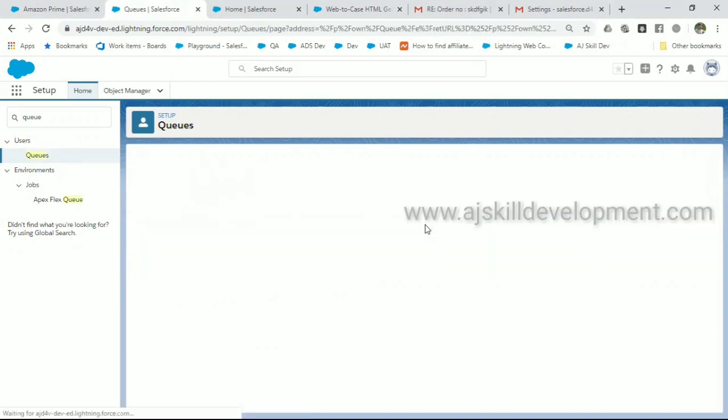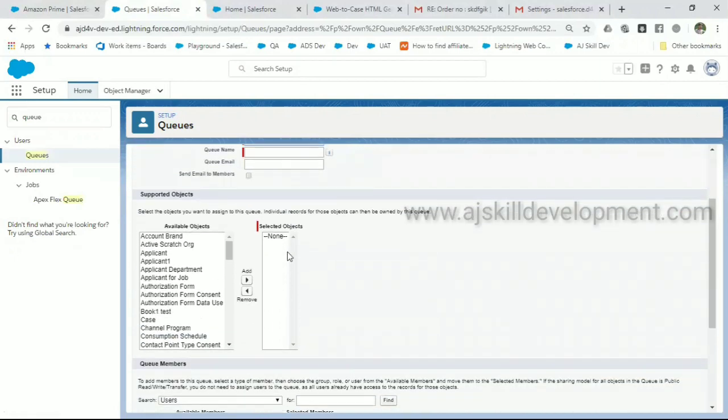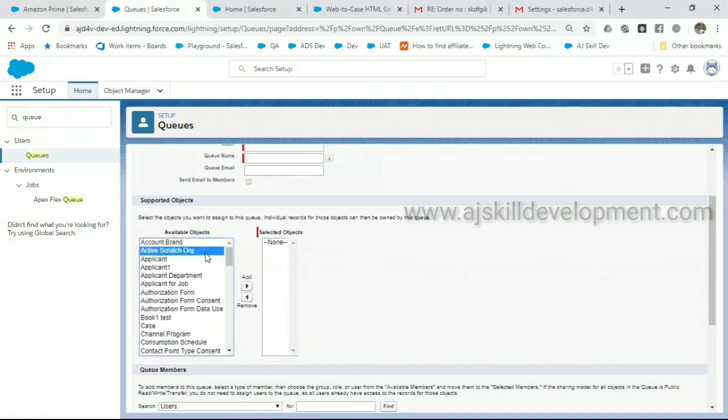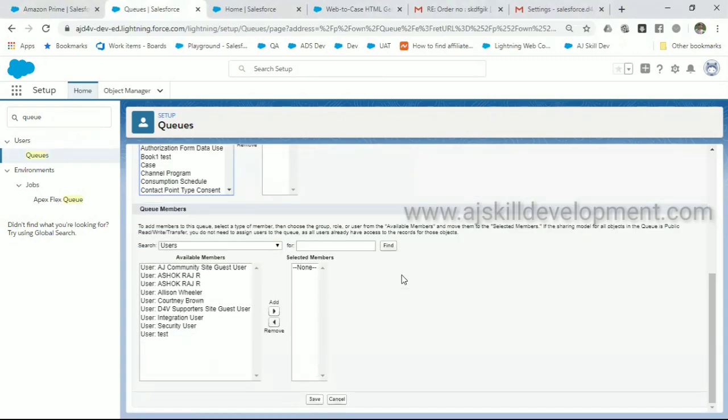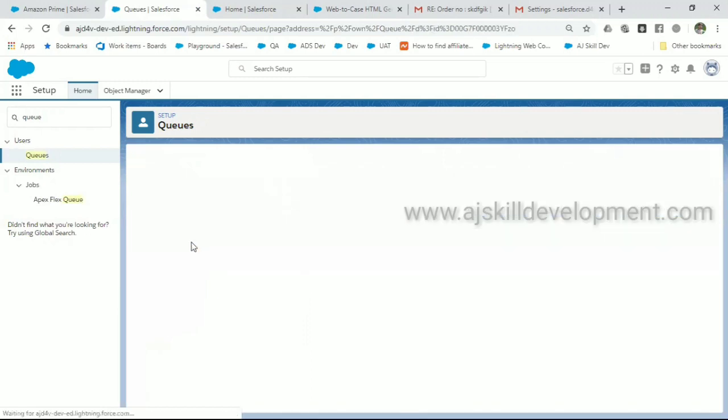Go here and click on new. You give your label and you can select the objects. It can be any of them. It need not only be case. It can be any object. And you can select the users who should be in that queue. And click on save. In my case, I created a queue for a case object.